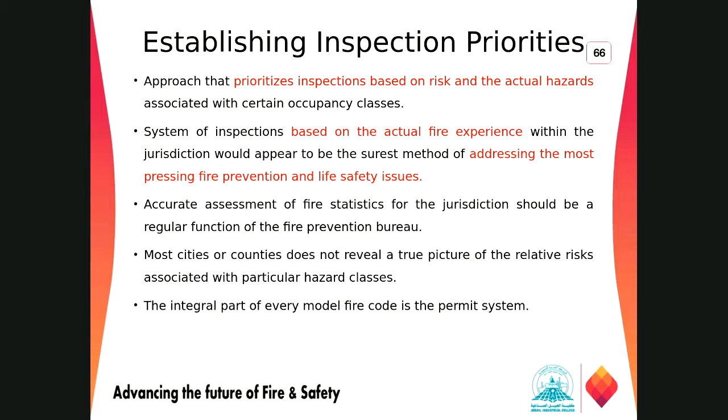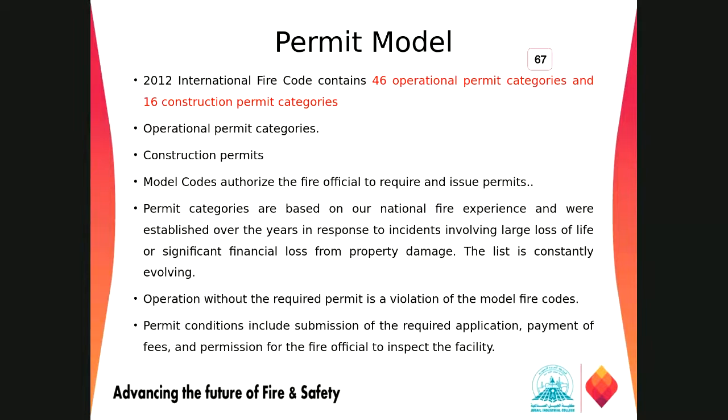The integral part of every model fire code is a permit system. So now we are moving to the permit model. As per NFPA and the International Fire Code 2012 edition, they have 46 operational permit categories and 16 construction permit categories.